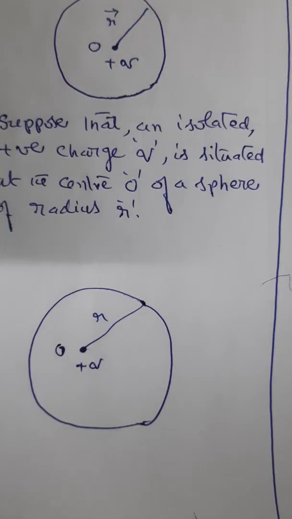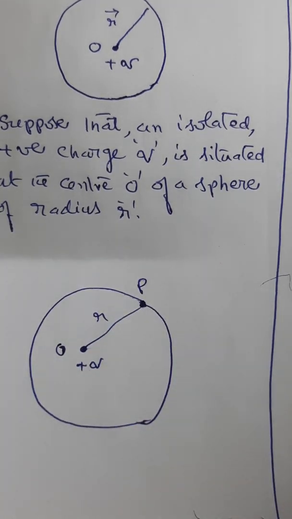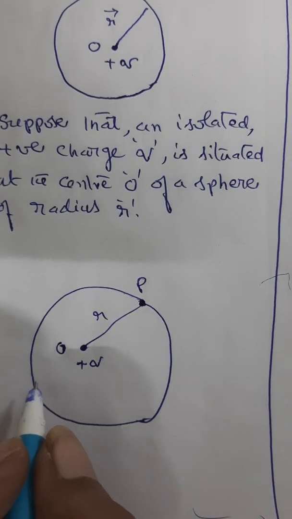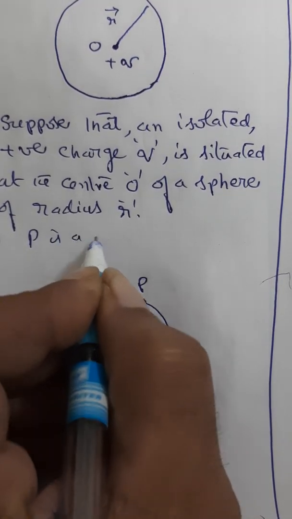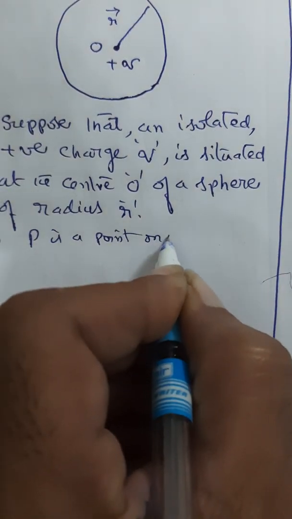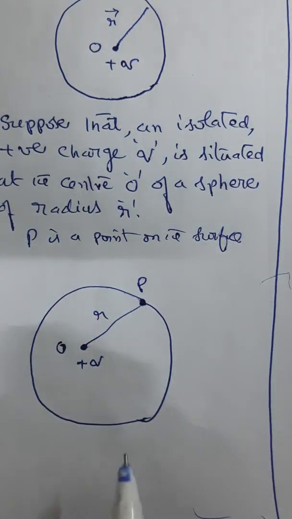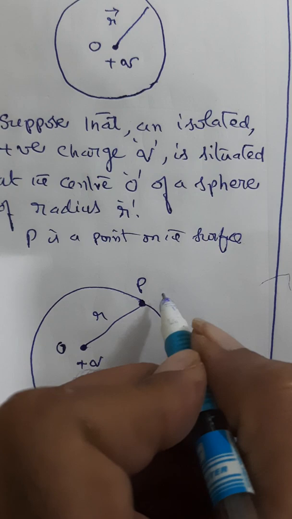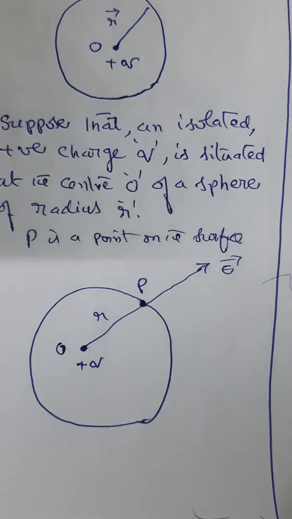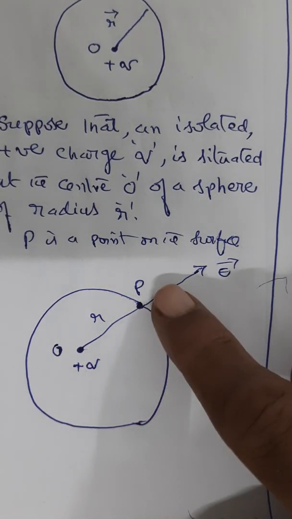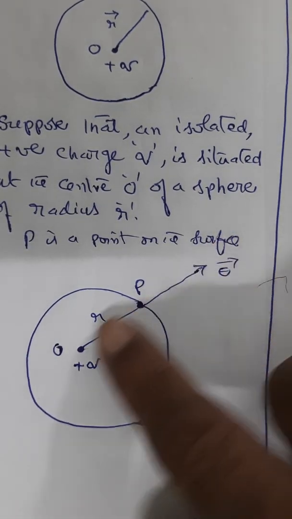Now, on the surface, consider a point P. Now the field intensity, if you remember well, will be acting in this direction, because this is a positive charge. If you try to bring another positive charge, there is a repulsion, therefore this is the field intensity direction.